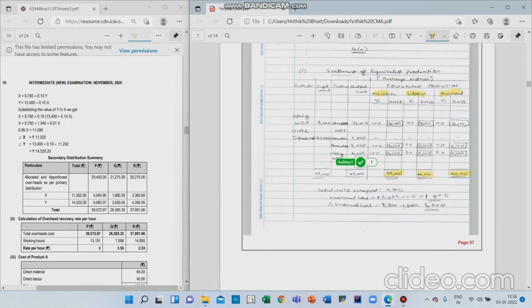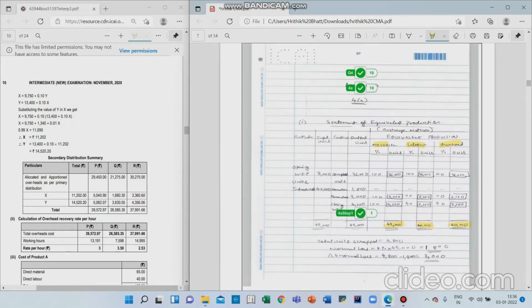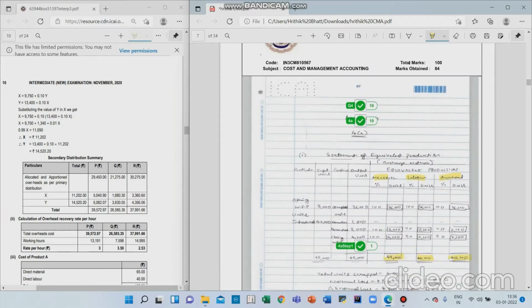Now coming to this fourth question, this was of process costing. Again, see this entire statement of equivalent production. This was of 10 marks, and I have got 10 marks only. So here the statement of equivalent production is very cumbersome, but you see the marks are only 1